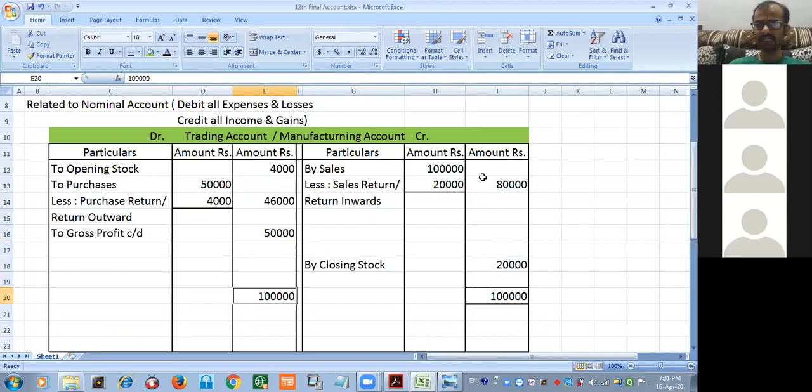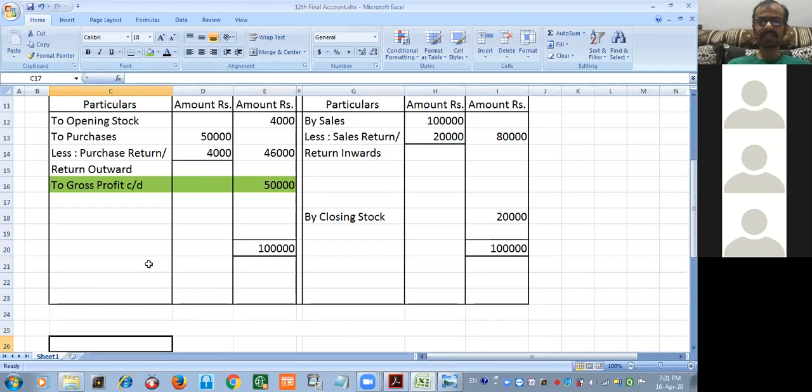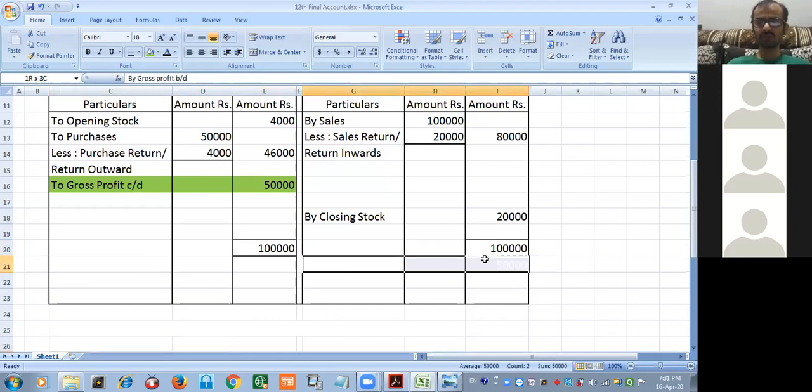Because the credit side, the income side, is greater than the expenditure. That's why I am getting the profit. And if I ask, what is this balance? What will you say? Liability? No. Credit balance. And that is the logic. It is going to be shown on the profit and loss account credit side. Hopefully everyone understood this now.